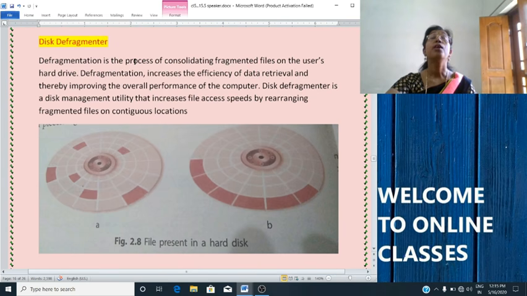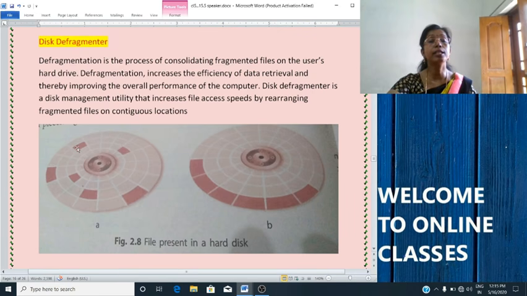That means when you store files in a disk, the operating system searches for a place and stores the file in a free block, and if that is not sufficient, it will be stored in another block. It may not be continuous. You can see this picture, the first picture, a file present in a hard disk.